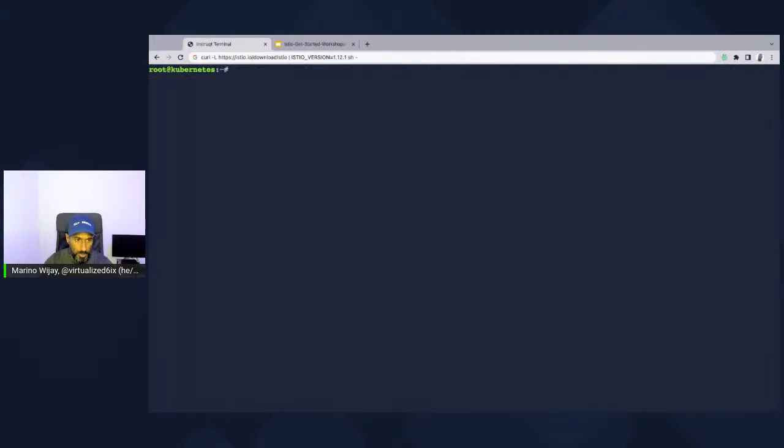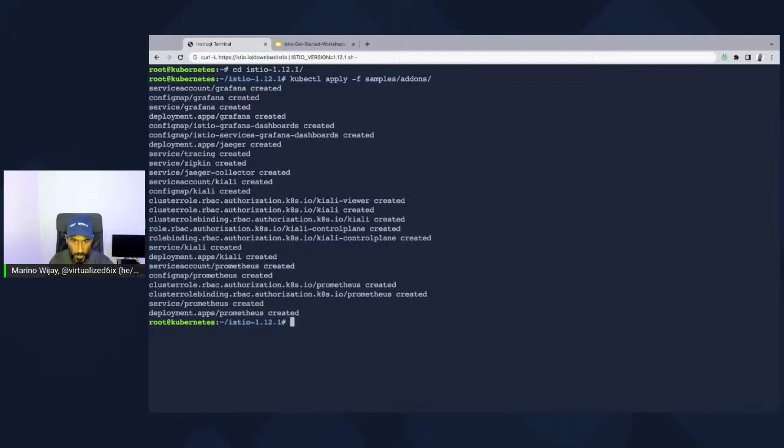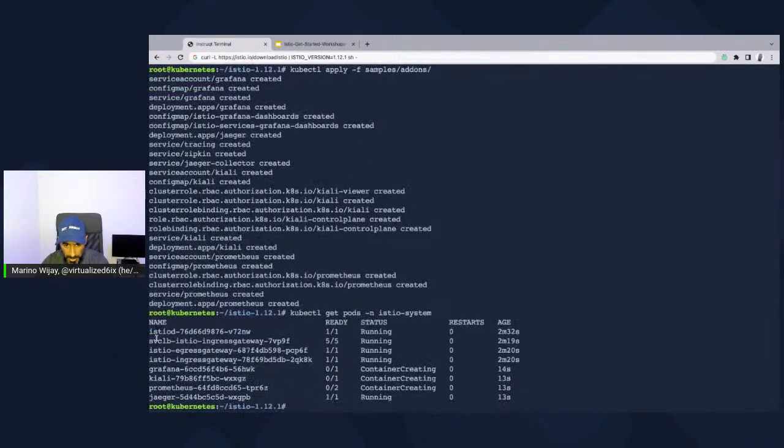Now, what we want to do is deploy the sample add-ons, but if you recall, I actually exited the Istio directory, so I want us to change directory back into that, and then we're going to run a kubectl apply -f samples/addons. And it'll just deploy some key components for our observability tools. So if I run a kubectl get pods -n istio-system, what you're going to find is our Istio-D has been deployed.